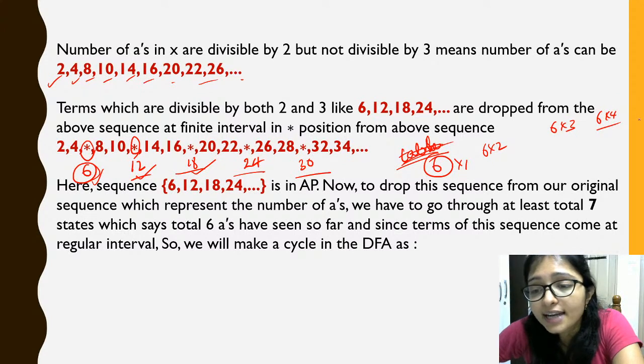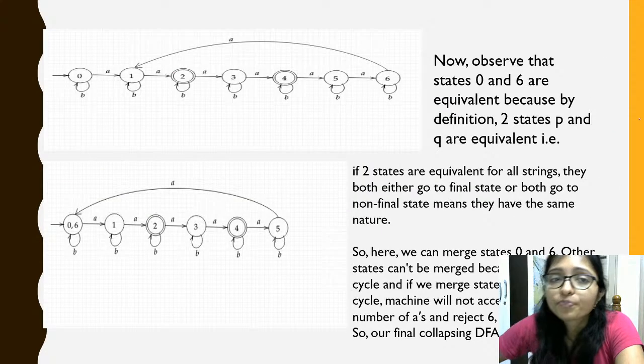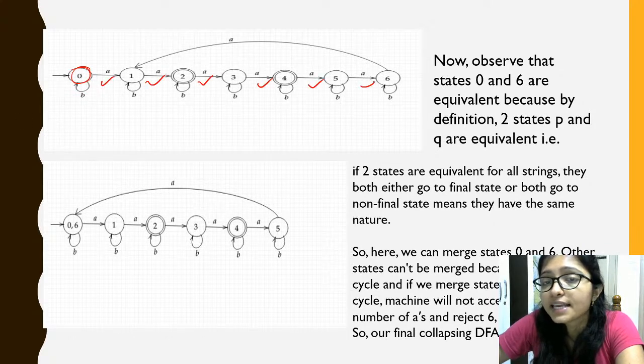So how can we draw this? We can draw it in this way. Here we will start, this is my starting state, then 1 2 3 4 5 6.